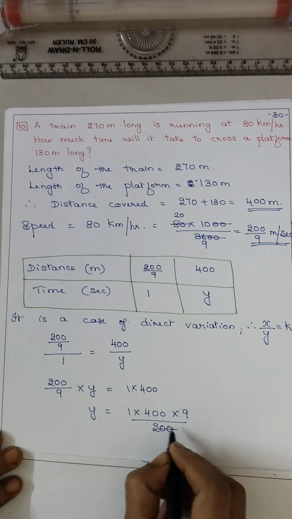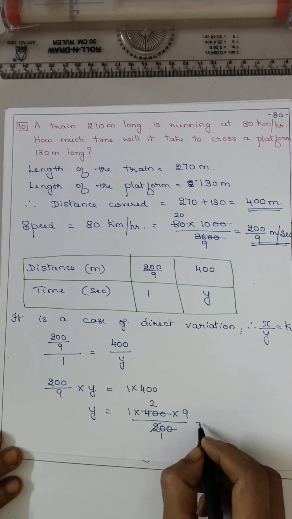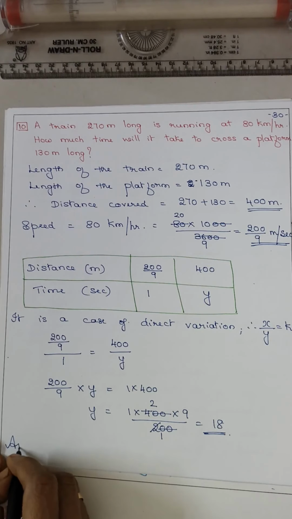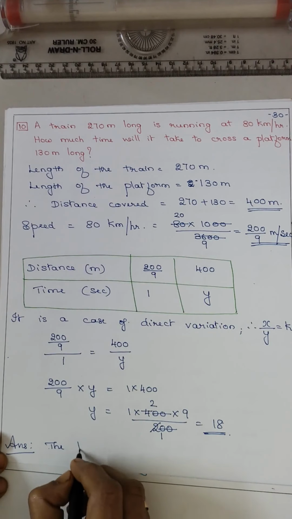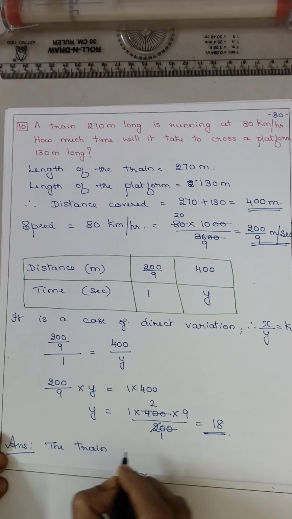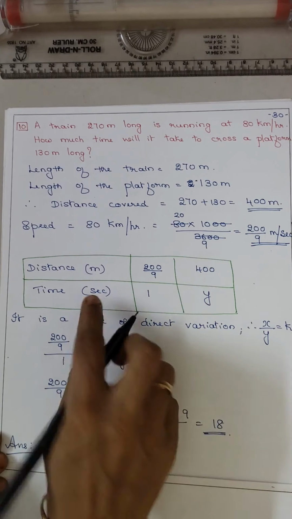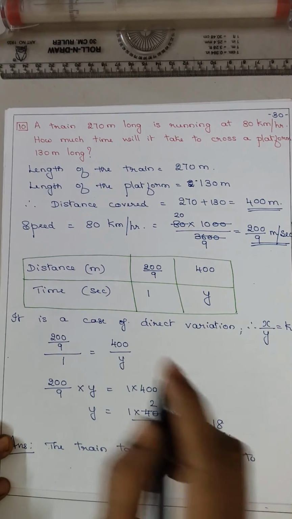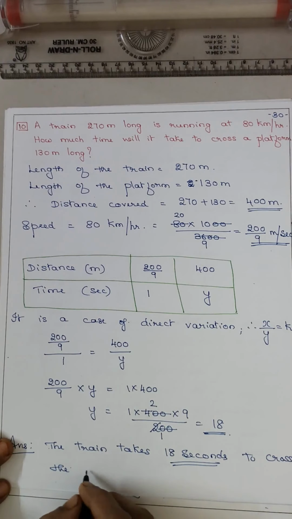Now 20 20 cut, 2 1s are 2, 9 2s are 18. So you got the answer. The train takes 18 seconds to cross the platform.